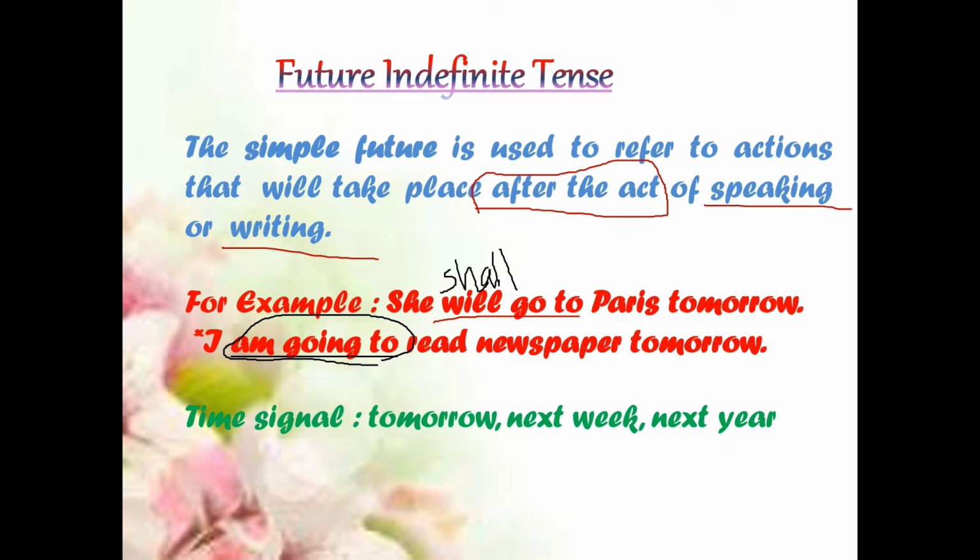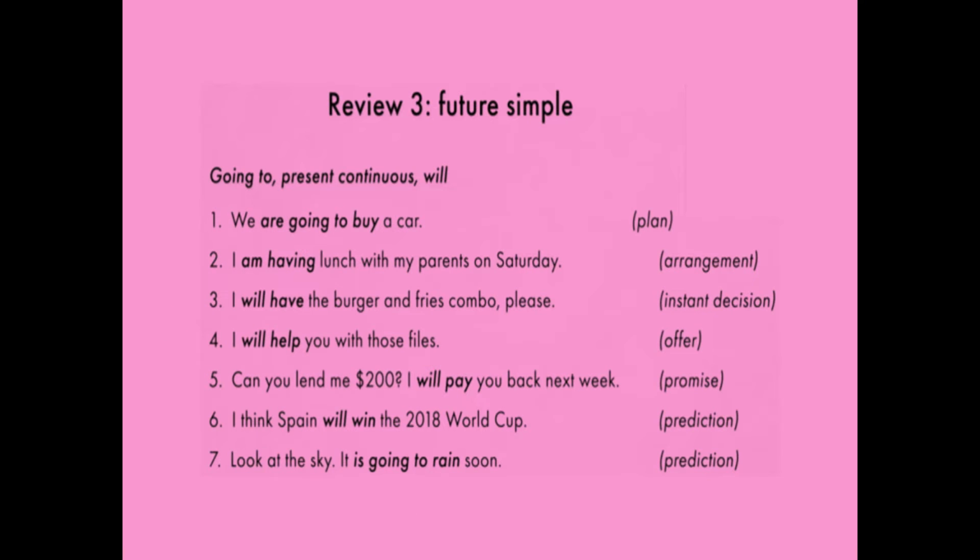You use I am going, we are going, they are going to do something the next coming week. Like that you can say going to, and not only going to and shall and will, so many verbs we can use to tell the future. Now these are the timelines: tomorrow, next week, next year, tonight, this evening, like that. If you are speaking about the coming day, you can use these time signals.